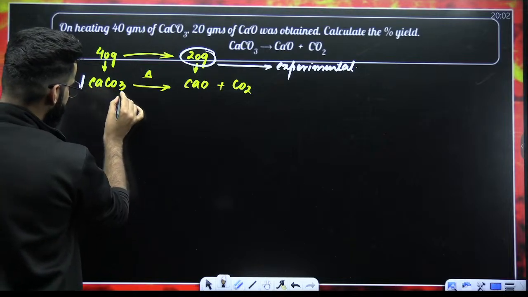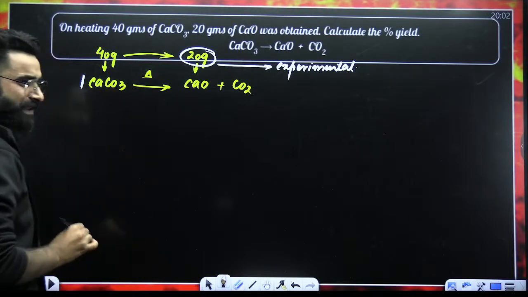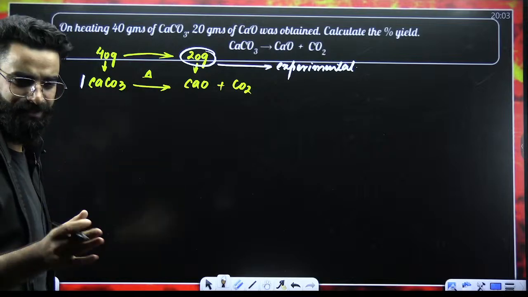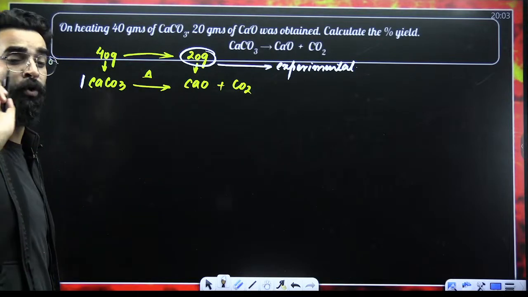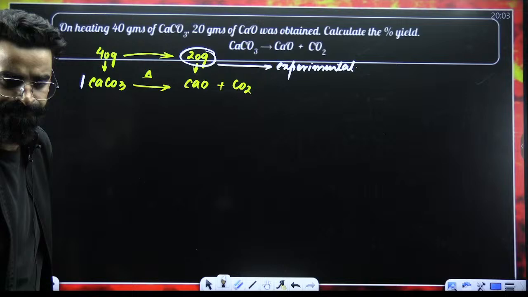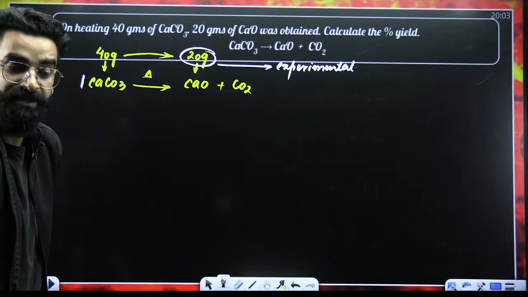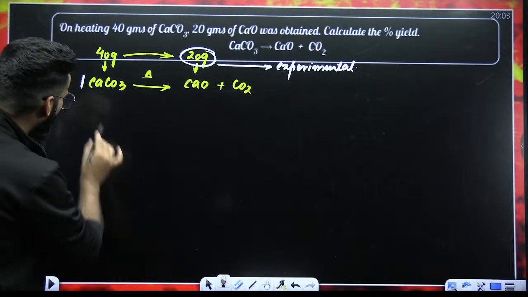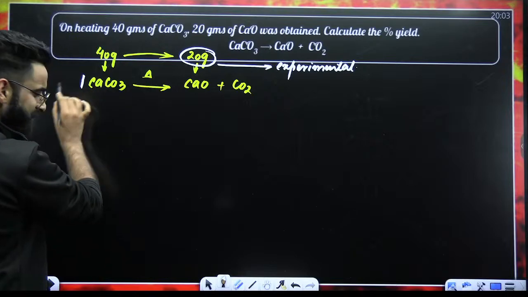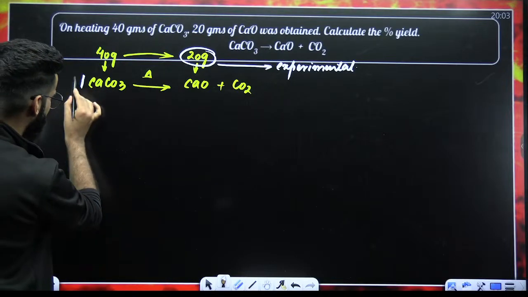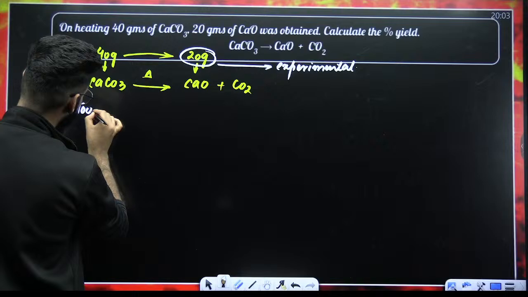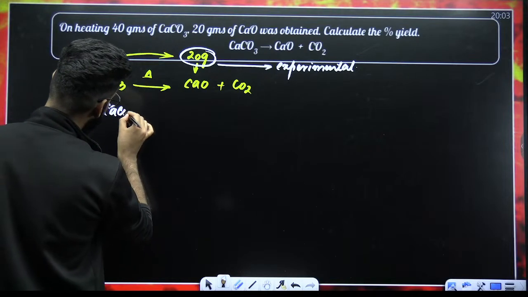Now, tell me one thing. What is the molar mass of calcium carbonate? Molar mass of calcium carbonate is 100 grams. That means the mass of 1 mole of calcium carbonate is 100 grams. And over here, I exactly have 1 mole of calcium carbonate. So instead of this 1 mole of calcium carbonate, I can write 100 grams of calcium carbonate.